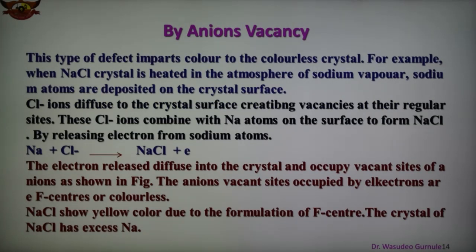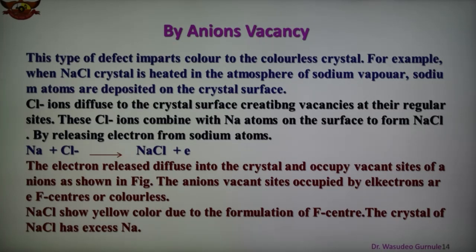Some cation vacancies and anion vacancies are also there. In this case, the hole occupied by the electrons is called an F center. Also remember that the hole occupied by electrons in the lattice site is called an F center. F center is also known as color center, and is responsible for the color of the compound and many other interesting properties.